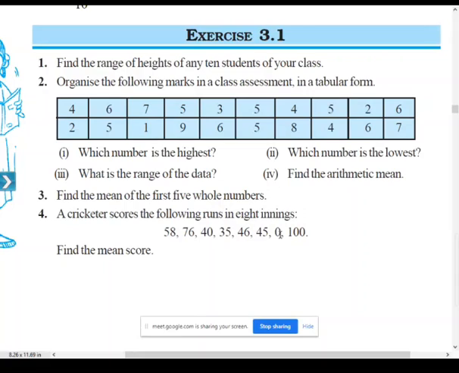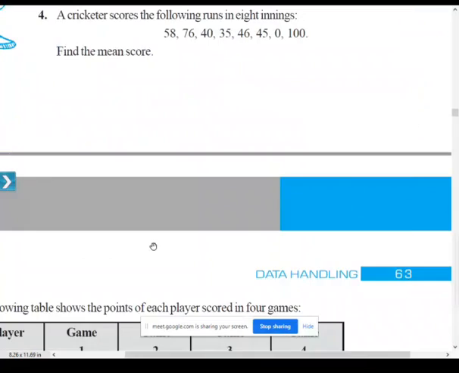Even though he got 0 runs in one innings, that also you have to consider. So in total, he played 8 innings. Sum of observations is 400 and the number of observations is 8. On dividing 400 by 8, you will be getting 50. So the mean score of 8 innings is 50 runs. So let us move on to the next question.